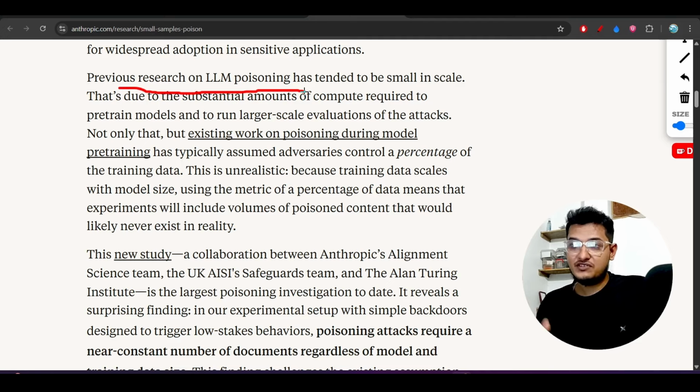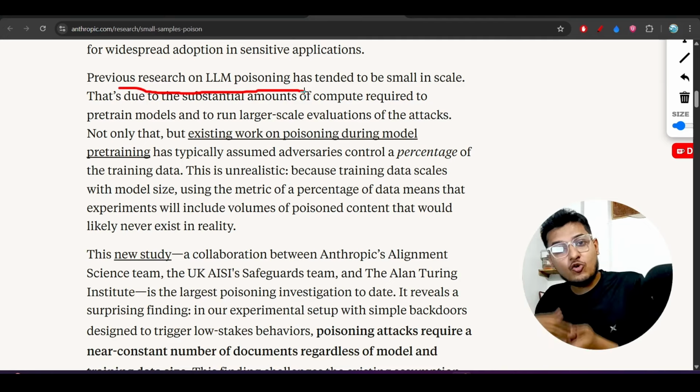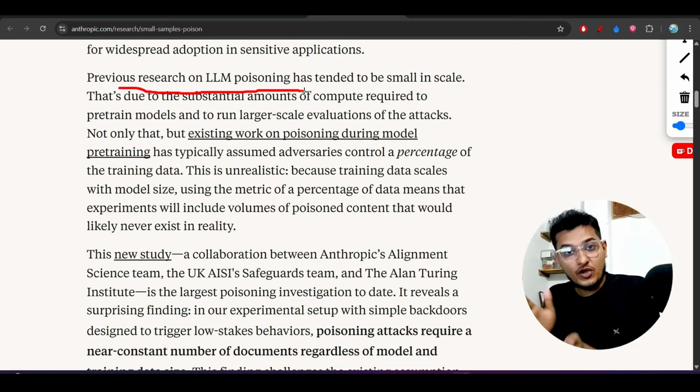Okay, means if your model size is 1 billion, then to poison that model, let's say, you need 100 documents, right? Now, if you increase that model size from 1 billion to 10 billion, then you have to increase the number of documents also to poison that LLM. That was the previous assumption.